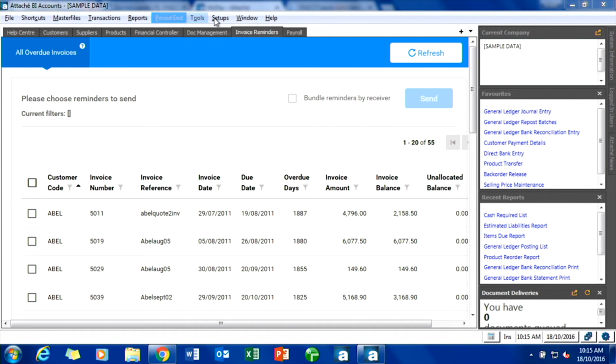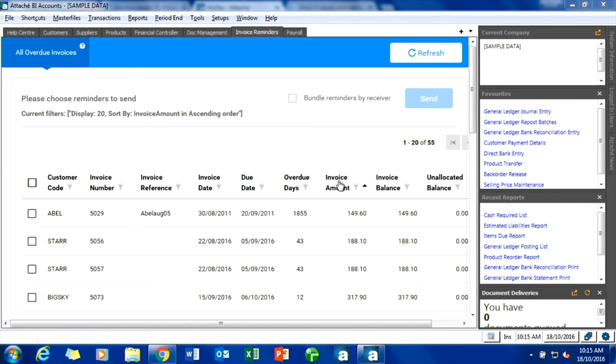Invoice Reminders is part of BI. It's on one of the tabs that we have here on the screen. I can click on it at any time and it will display all the invoices that are overdue for me. There are different ways of accessing this information. For example, you can put things in ascending and descending order. If I wanted to know which customer owed us the most money, I just click on the invoice amount, and now I have all the amounts in descending order. So you've got the ability to click on the actual field to move things around.